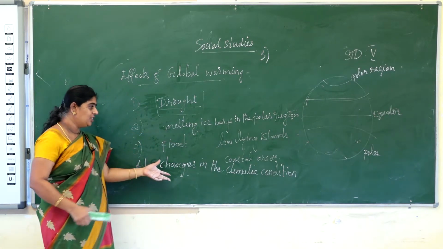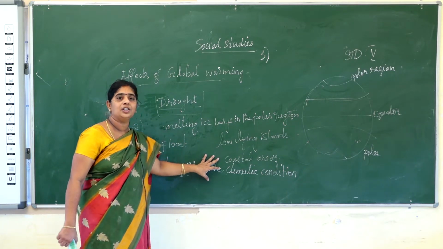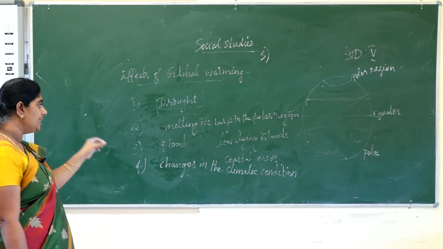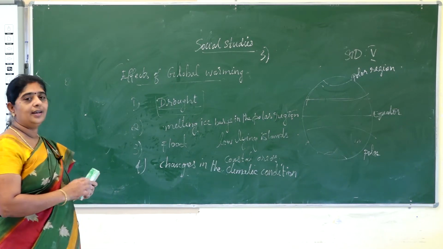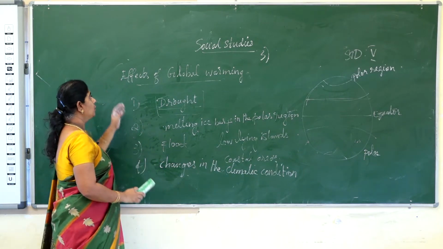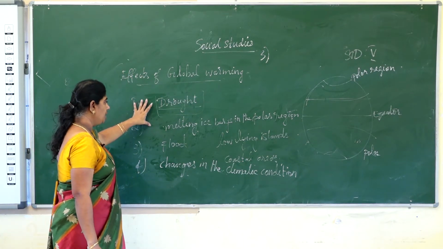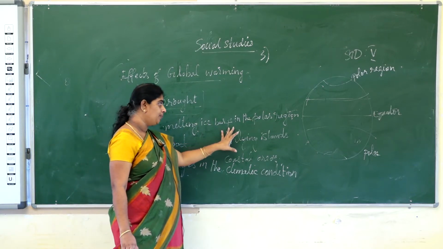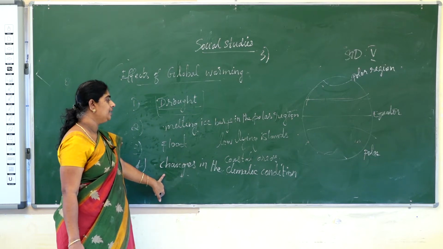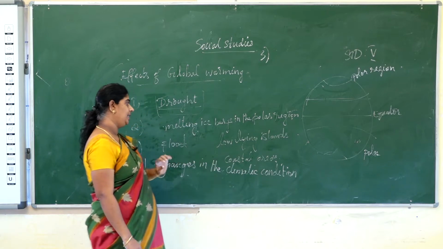The fourth point is changes in the climatic conditions. Because of changes in climatic conditions, the production of food crops is affected. Because of this, we get the scarcity of food. That is the fourth point. So, once again we will see the effects of global warming. First, it leads to drought, then it leads to melting icebergs in the polar region, and it leads to flood, and changes in the climatic condition that lead to food scarcity.